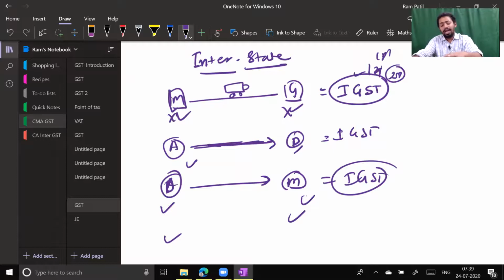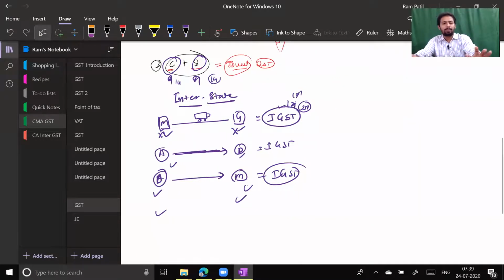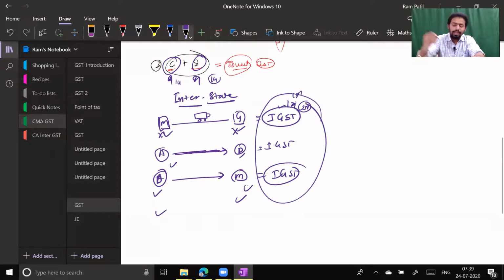And even I'm telling you, import and export are also called deemed interstate. So on those things, IGST will apply. So please understand, any transaction other than intrastate will have a charge of IGST law.